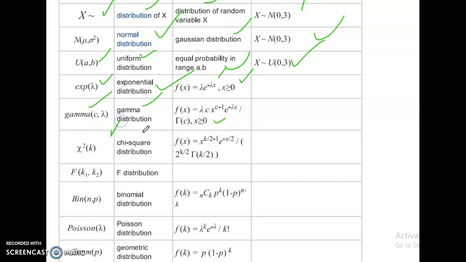Chi square of k, chi square distribution, sorry, this is not x, chi square of k: f of x equal to x power k by 2 minus 1, e power minus x by 2, divided by 2 power k by 2, gamma of k by 2.